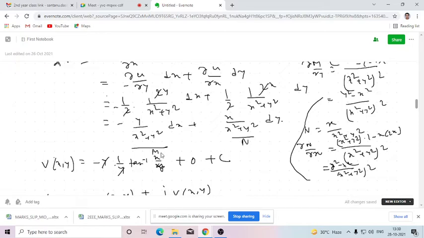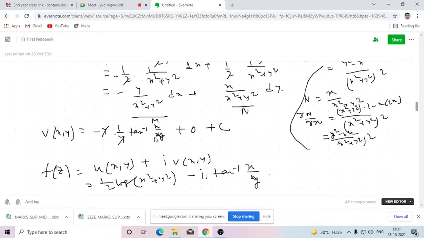And if we want to do it directly, then we need to integrate only those terms of N which do not contain x, since we have already integrated with respect to x. Otherwise, if you integrate this function with respect to y by keeping x constant, the same kind of term will come twice. So to avoid this situation, we will only integrate those terms of N which do not contain x. Here this term contains x, so we will neglect this term. So we will be obtaining nothing from here. So this will be 0 and the constant term. So here v of x, y will be minus tan inverse x by y.